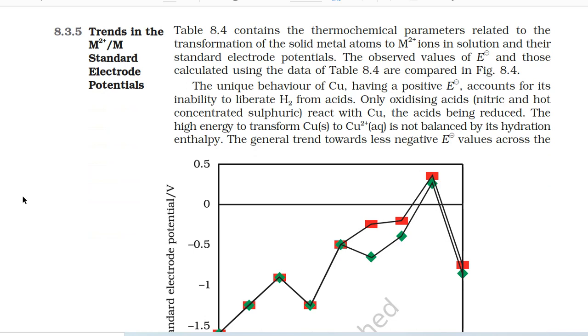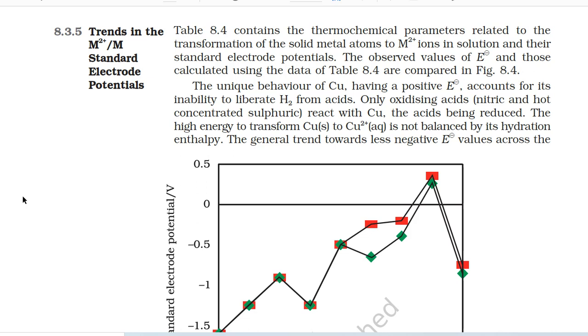8.3.5 Trends in the M2+/M standard electrode potentials. Table 8.4 contains the thermochemical parameters related to the transformation of the solid metal atoms to M2+ ions in solution and the standard electrode potentials. The observed values of standard electrode potential and those calculated using the data of Table 8.5 are compared in Figure 8.4. The unique behavior of copper, having a positive standard electrode potential, accounts for its inability to liberate H2 from acids.